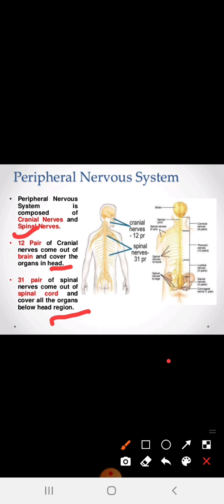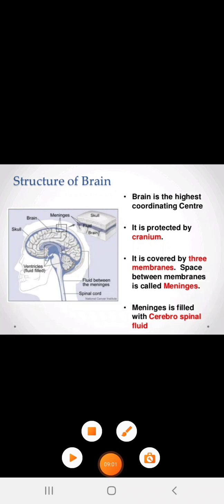So you have to make key points: how many pairs are protecting the brain through the cranial nerves? So here 12 pairs of cranial nerves protect the brain, whereas the 31 pairs of spinal nerves that come out of the spinal cord protect the organs below the head region. So these are the key points related to the peripheral nervous system.